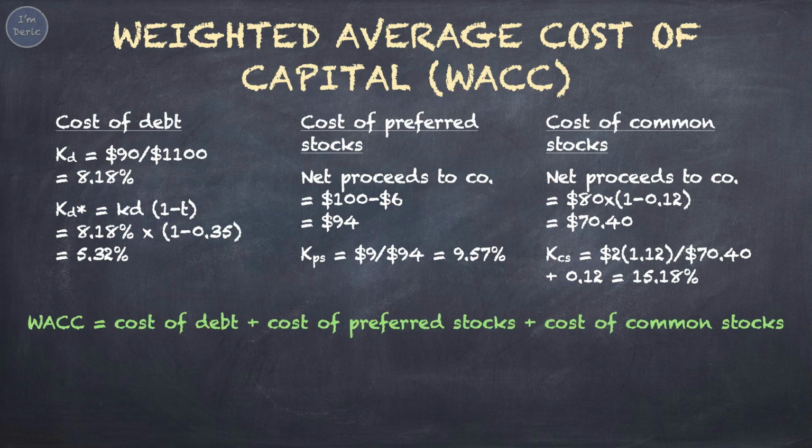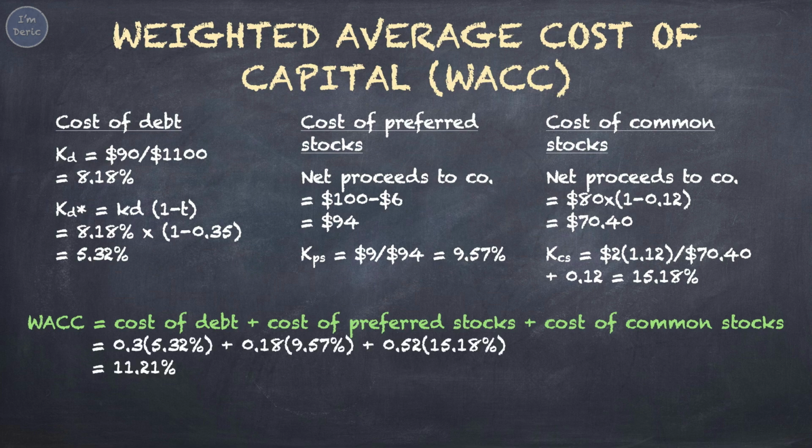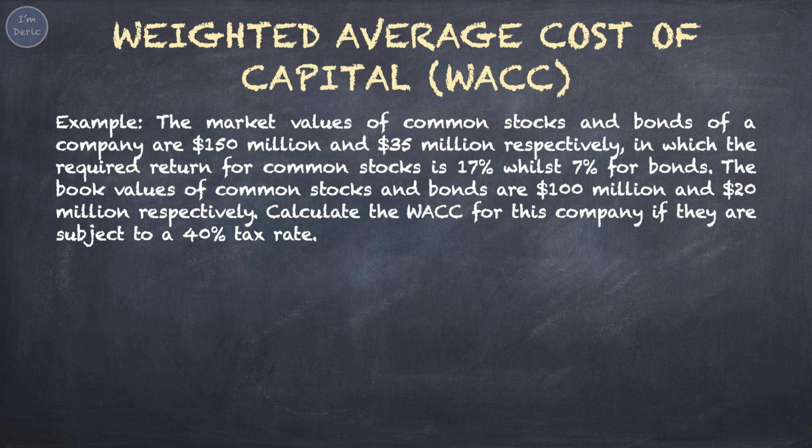To calculate the WACC, we take cost of debt plus cost of preferred stocks plus cost of common stocks. 0.3 is the weightage of cost of debt, 0.18 is the weightage of preferred stocks, and 0.52 is the weightage of common stocks. So, the WACC of this company is 11.21%. Let's take another example.